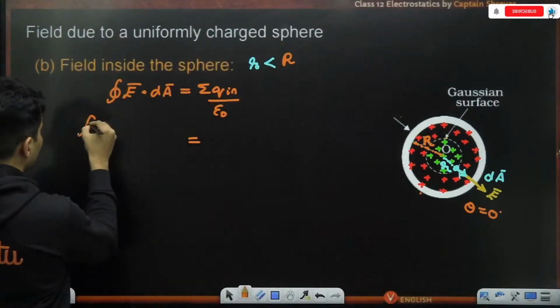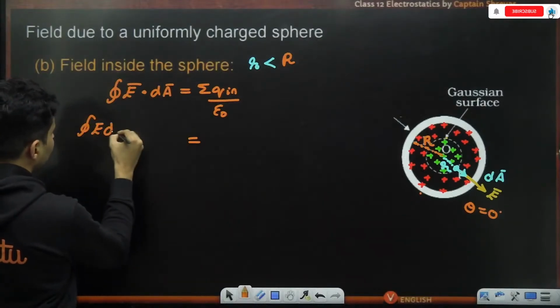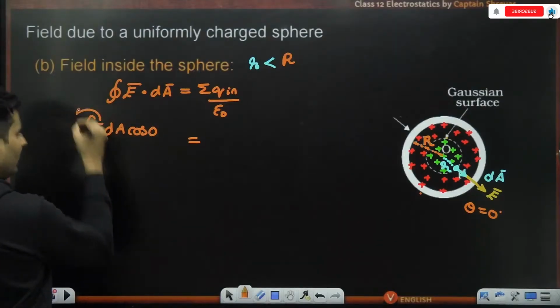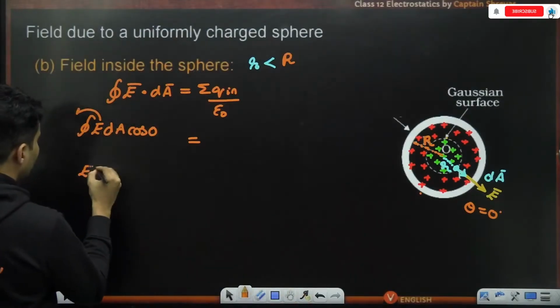So this will again become E dA cos 0. Cos 0 is 1. Electric field will come outside. So it will be nothing but,